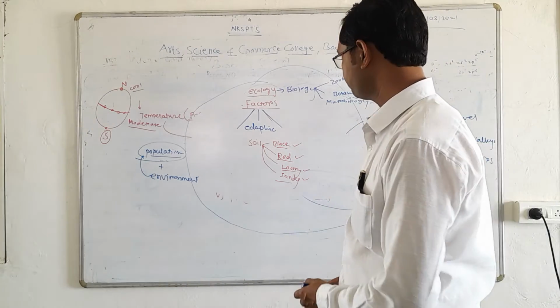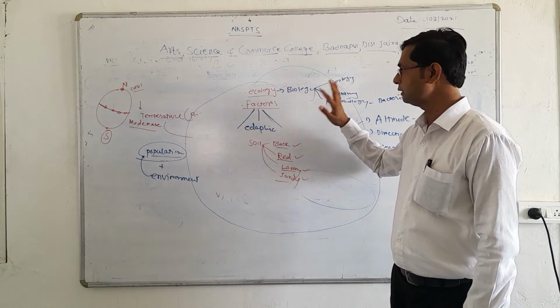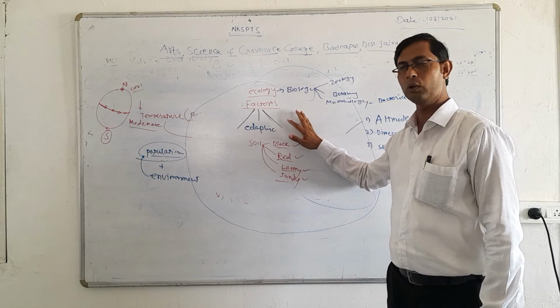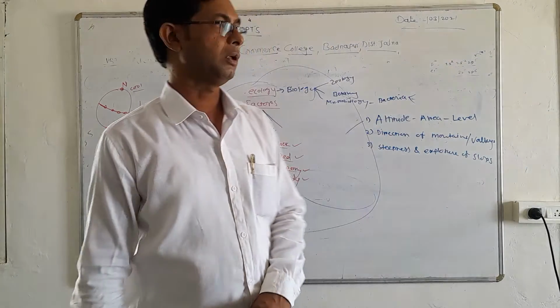Now, in the upcoming lecture we are going to discuss another part that is related to ecology and the effect of these factors on the organism.